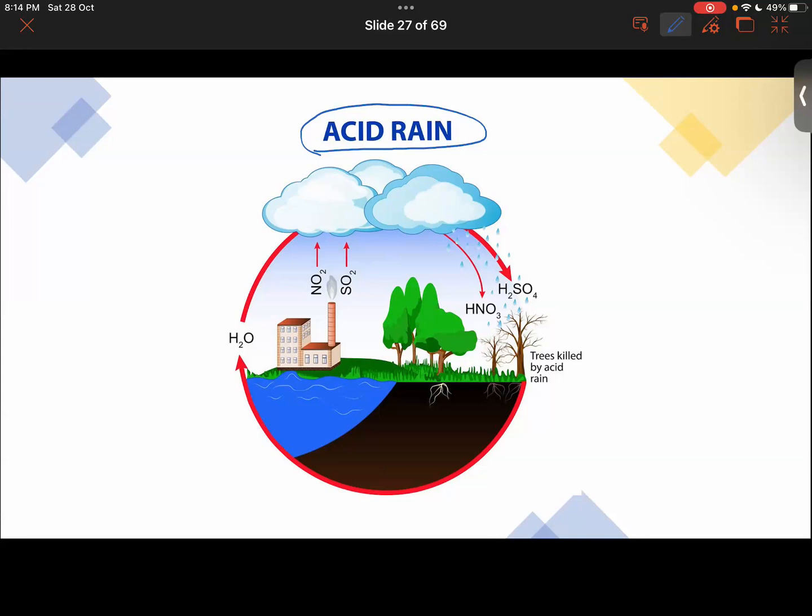Just one or two points, no need to keep it too lengthy, just one or two points about acid rain. It's toxic and ruins the moisture in the plant areas. It drops, and damage.